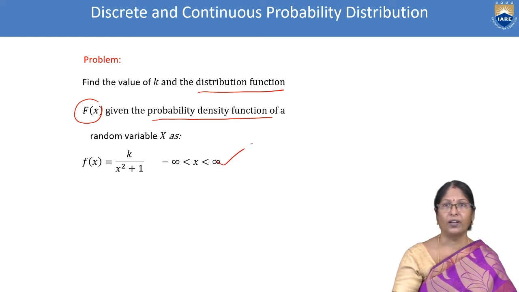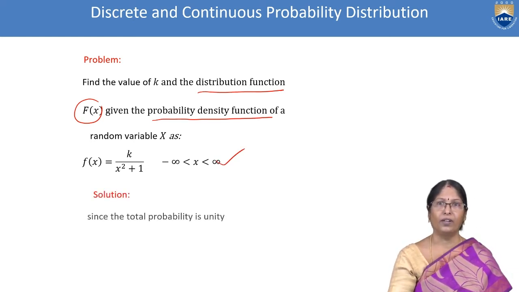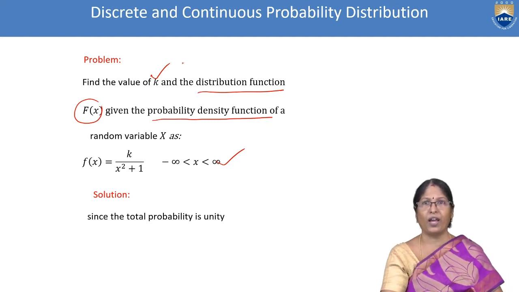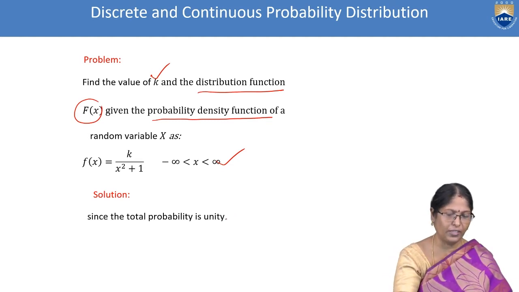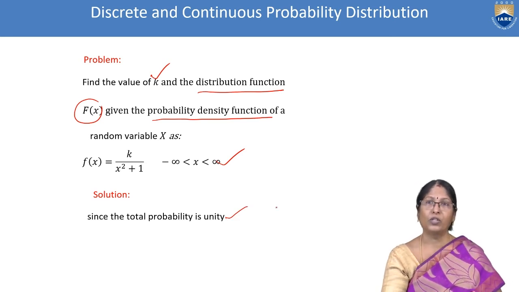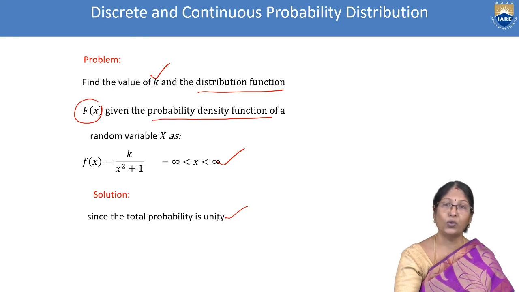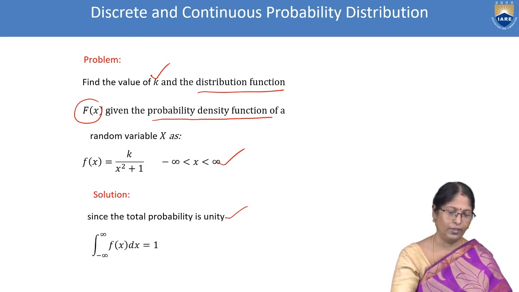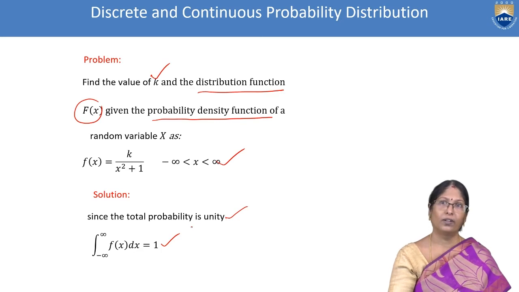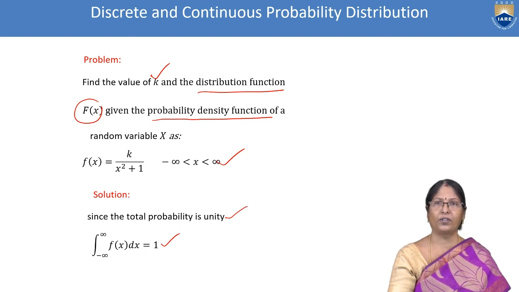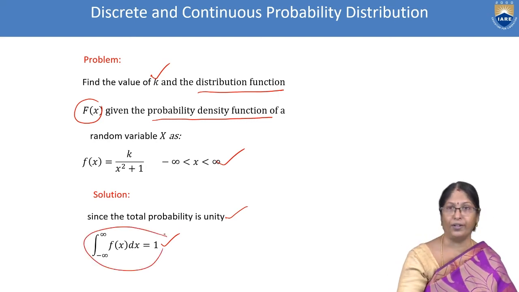This is the function which is given. We can see it now. Since the total probability is 1, first we have to find this value of k. To find any constant value, this is a very easy way to come out with the answer. The total probability is always 1. If you take that formula, we can easily come out with the solution. Whether the continuous probability exists or not, two conditions are there, and this is one of those conditions.